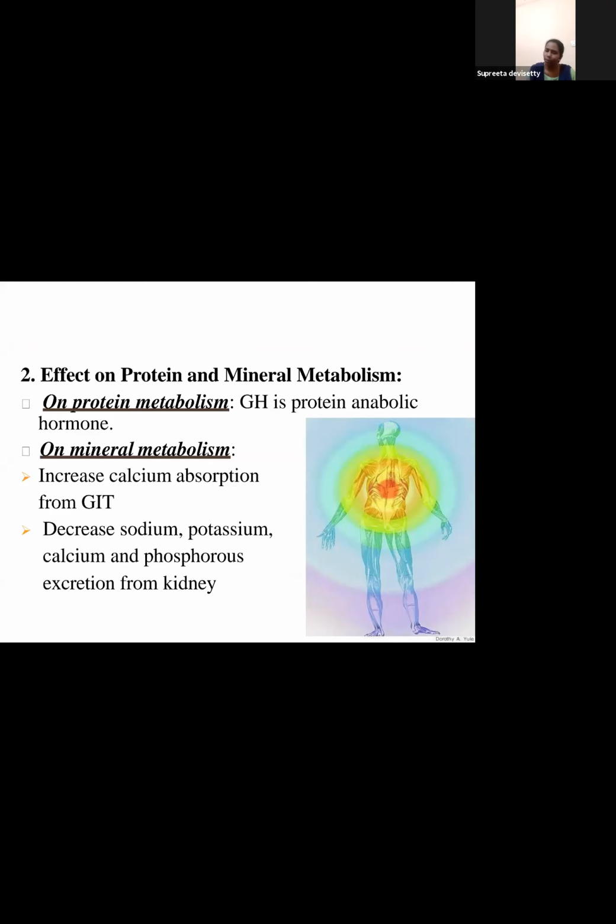So in the presence of growth hormone, what is happening? It is absorbing. If growth hormone is being released properly, then calcium is being absorbed from the gastrointestinal tract. If growth hormone is inhibited, then calcium will not be absorbed from the GI tract. Then it further decreases sodium, potassium, calcium, and phosphorus excretion from the kidney.